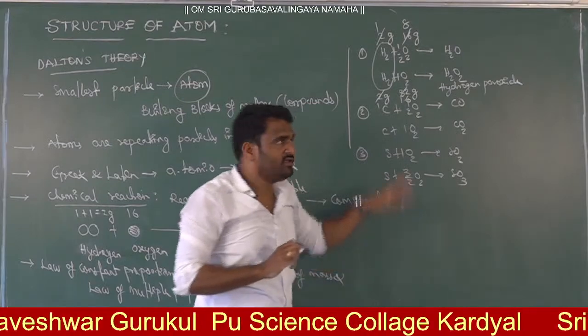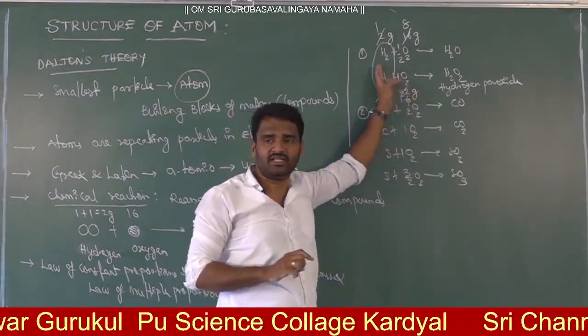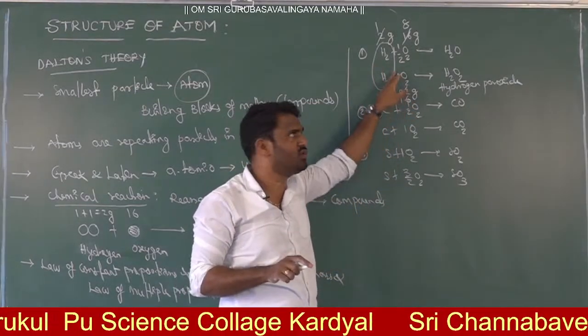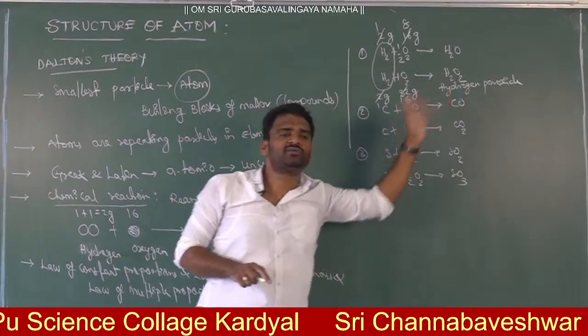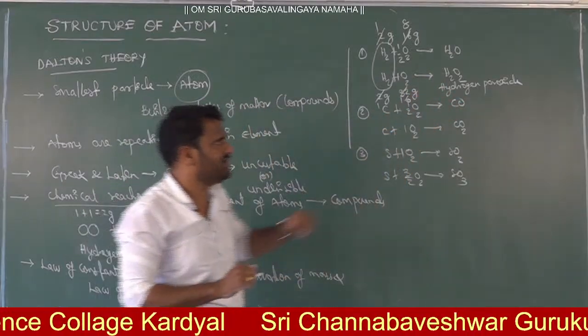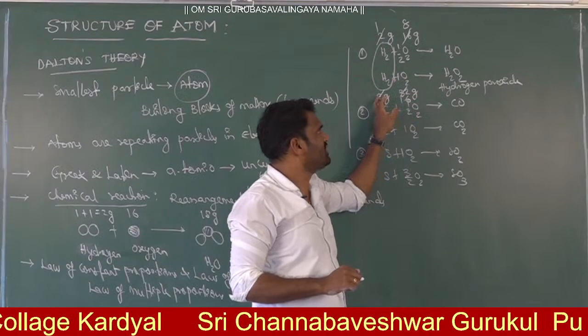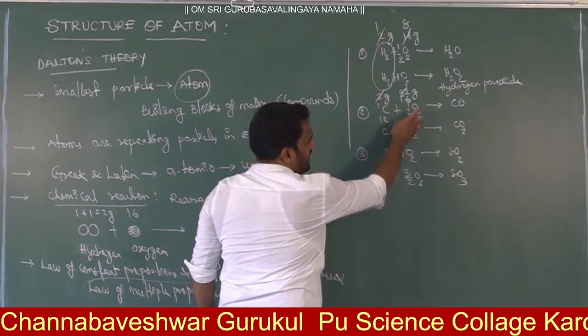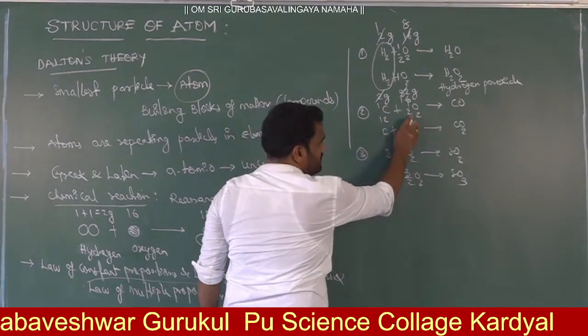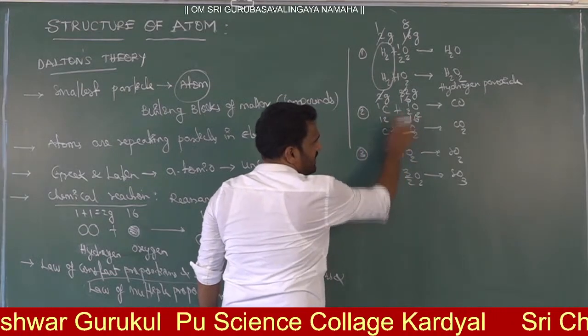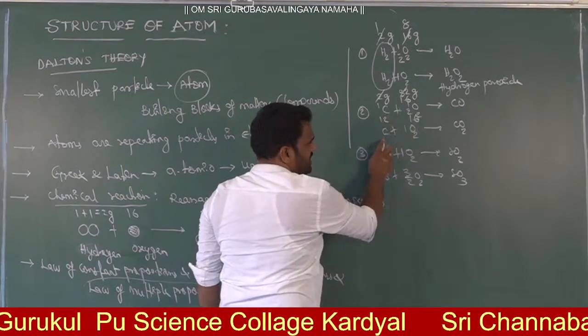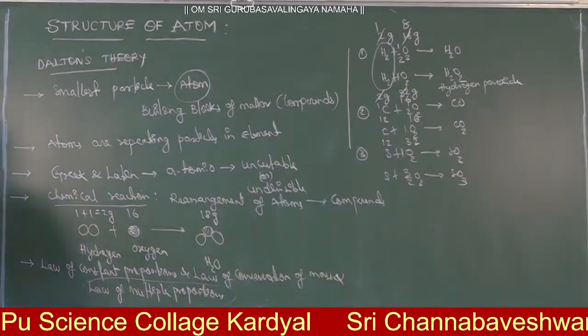If I mix a 1:16 weight ratio of H2 and O2, then what is your product? Hydrogen peroxide we will get. Similarly, carbon is 12 grams and oxygen is 16 grams. In the 12 and 16 ratio, you will get carbon monoxide. Here in the 12 and 32 ratio, we will discuss that later.